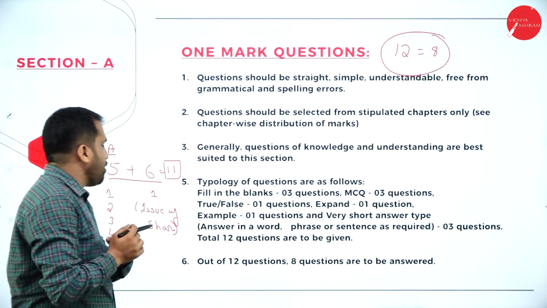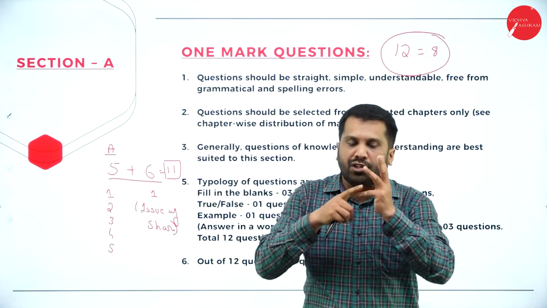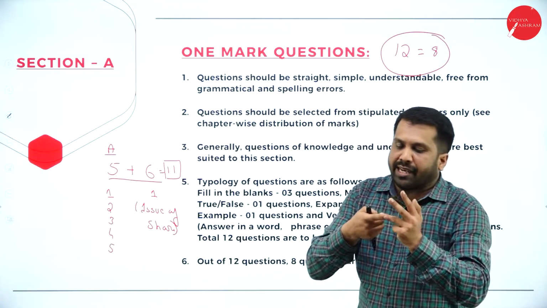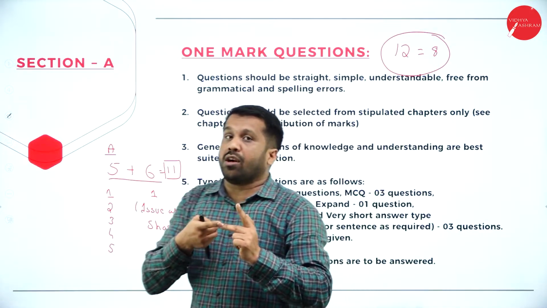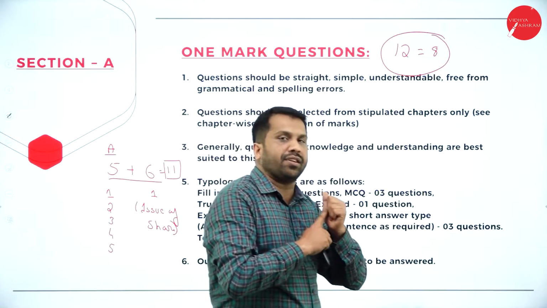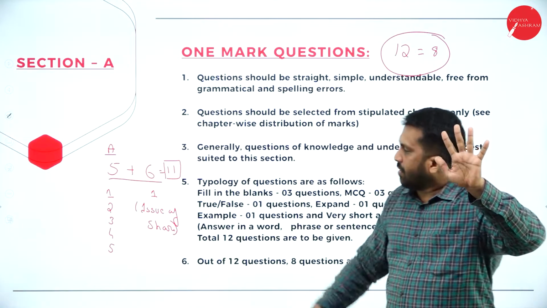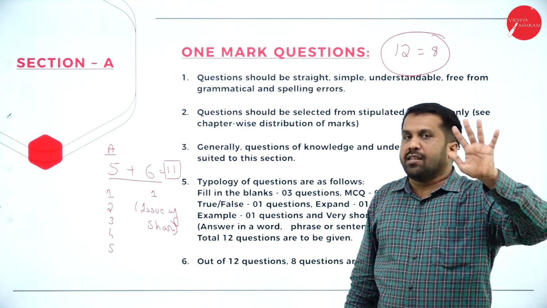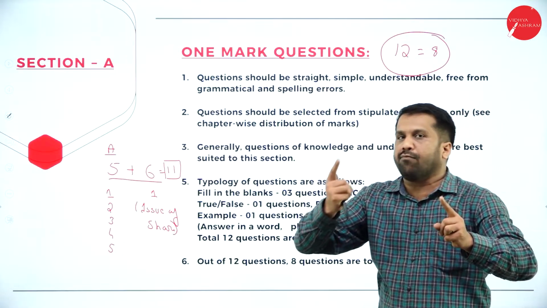So which are the units you are supposed to concentrate on? Unit number 1, non-profit organizations, study all theory. Second one, partnership basics, study all. Third one, admission of a partner, study. Retirement and death, yes, study. And dissolution, yes. These are the 5 units. Study all the theories. Sometimes the same question will come for 1 mark, sometimes the same question will come for 2 marks.